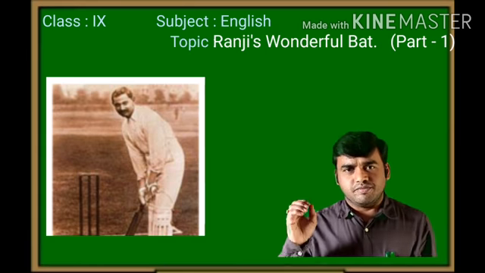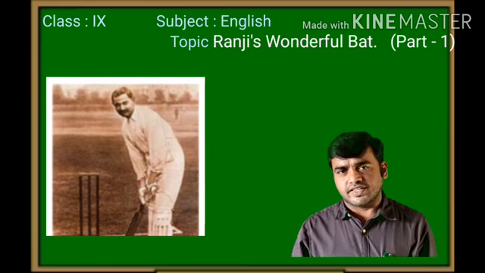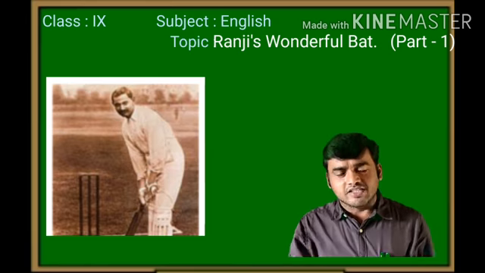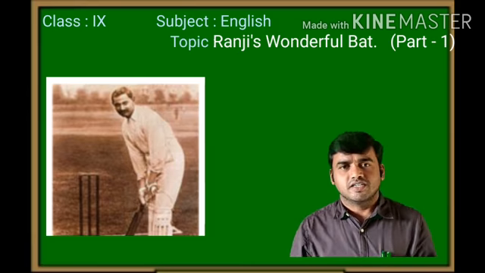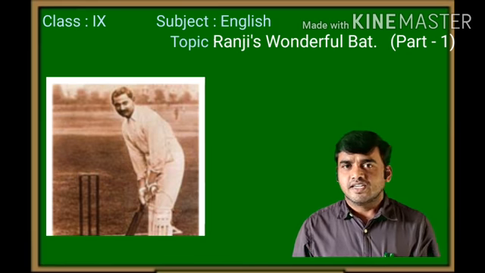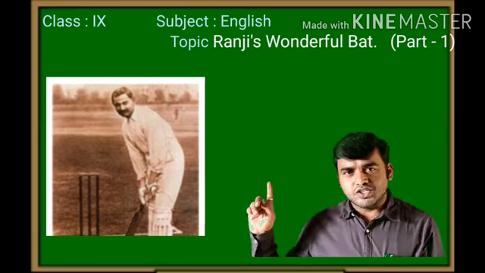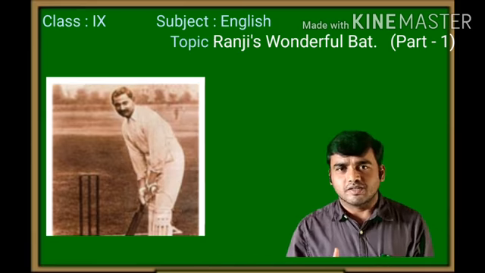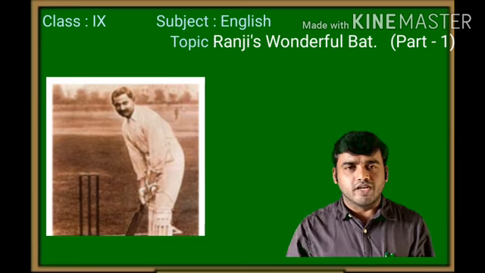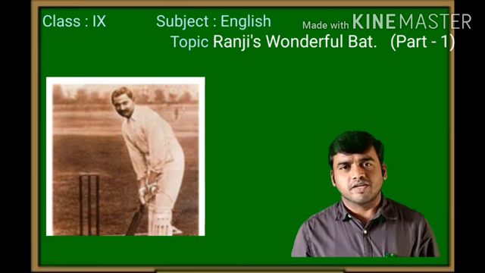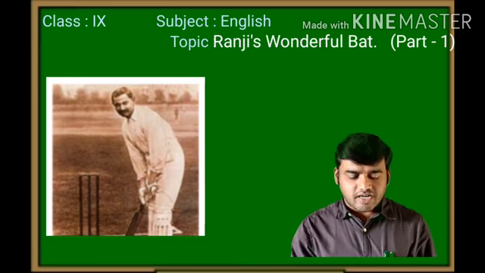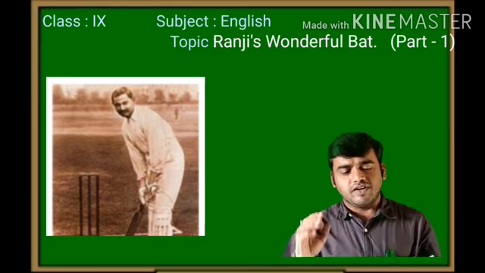Ruskin Bond is a famous, well-known writer of the country, and he has tried to picturize the story of Ranji's life in this lesson. Shall we see? Ranji is also one of the cricket players, and his story is given in this lesson. Let us see how he started to play cricket and what incidents happened in his life. The title here shows Ranji's Wonderful Bat.